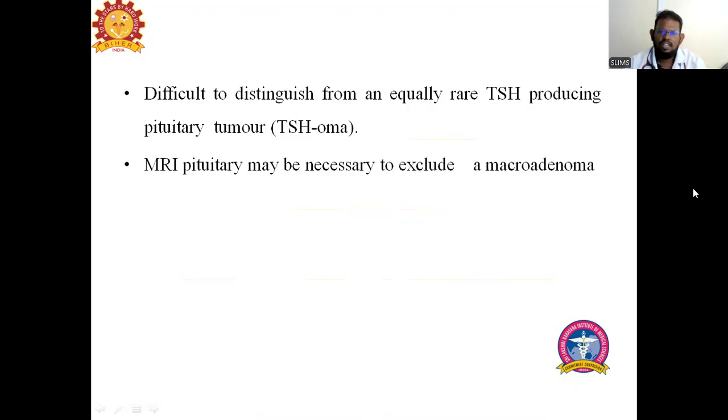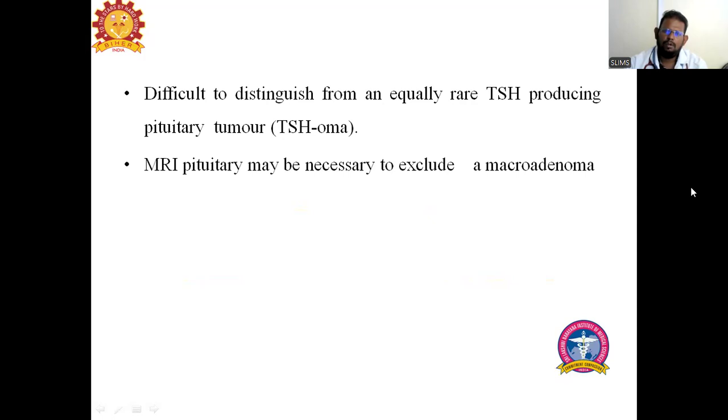As I told, it is difficult to distinguish from TSH-producing tumors, that is, pituitary tumors. So whenever a patient has increased T3, T4 and TSH, go for an MRI. Make sure the patient is not under any debilitating condition. For example, some ICU patients can also show this kind of hormonal abnormality. So make sure the patient is not recently admitted to hospital or undergoing stress. If T3, T4 and TSH are all too high, not just a minor alteration, you have to go for an MRI.